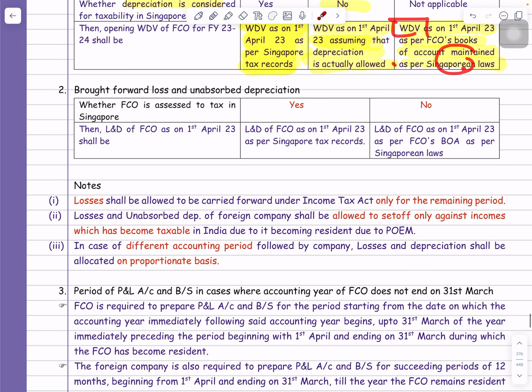Now the next part is, sir, suppose that company is having brought forward business losses or unabsorbed depreciation. Will that be allowed to be set off or carried forward in India or not? Answer is yes.